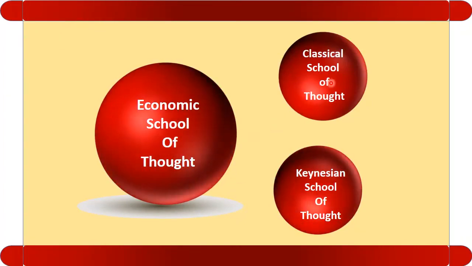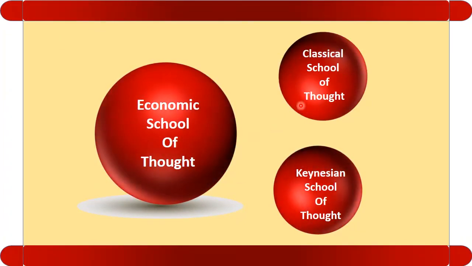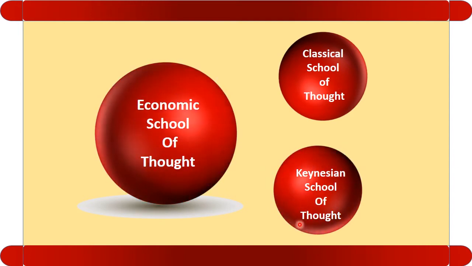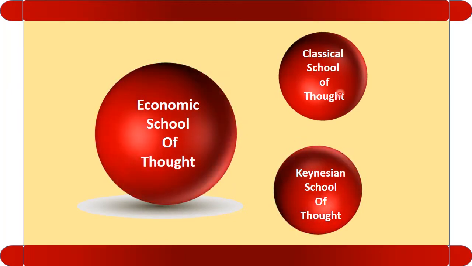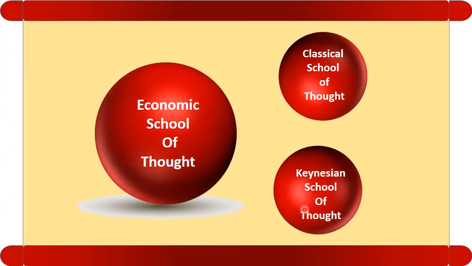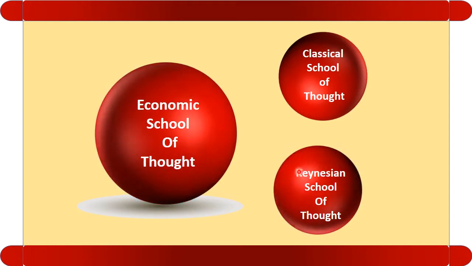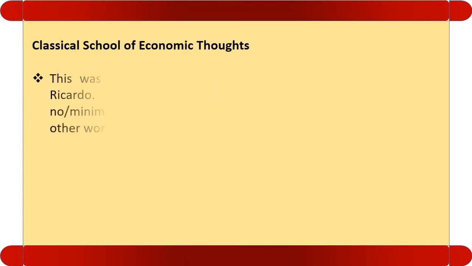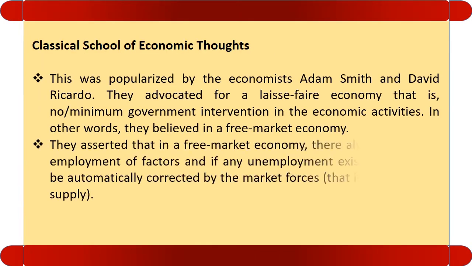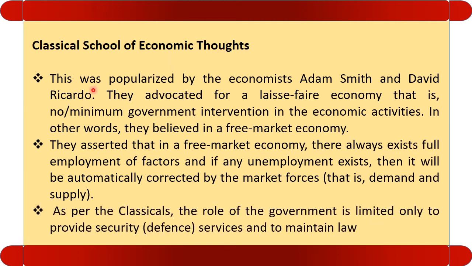The classical school of thought advocates the concept of free market and the Keynesian school of thought advocates the concept of centrally planned economy. The classical school of thought advocates that the market will solve the problem on its own, whereas the Keynesian school of thought says that the government should intervene, otherwise the problems cannot be solved on their own. Let us discuss all these schools of thought separately in detail. Firstly, we will see the classical school of economic thought.